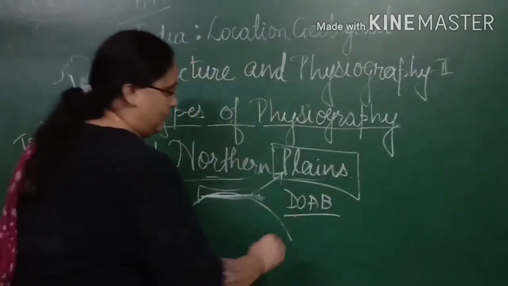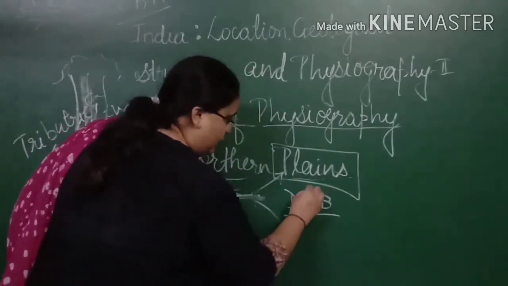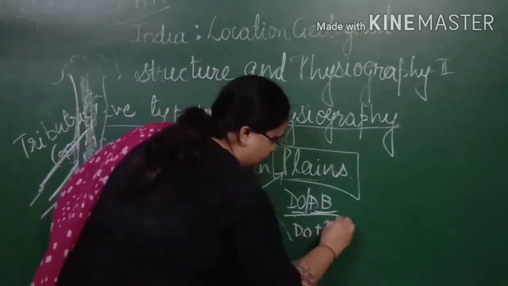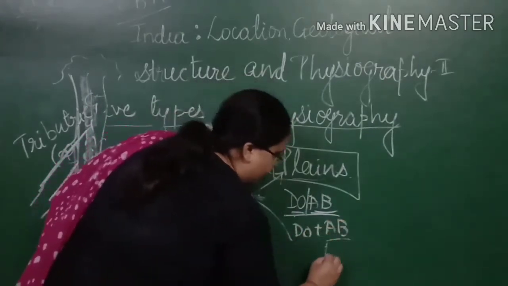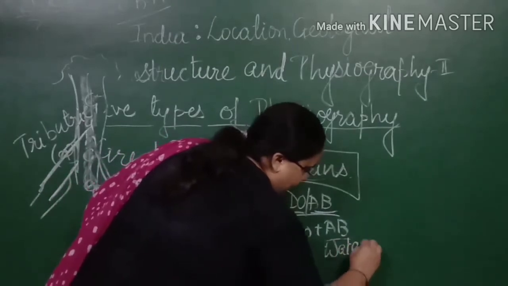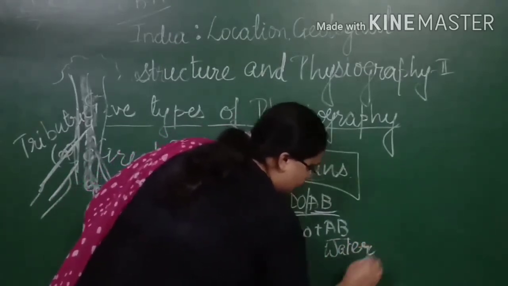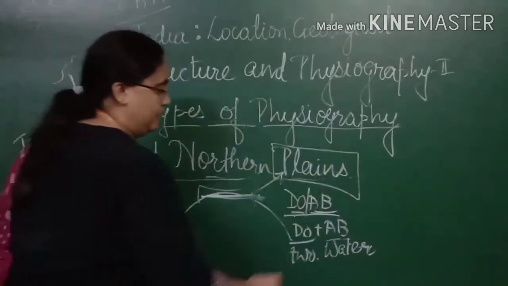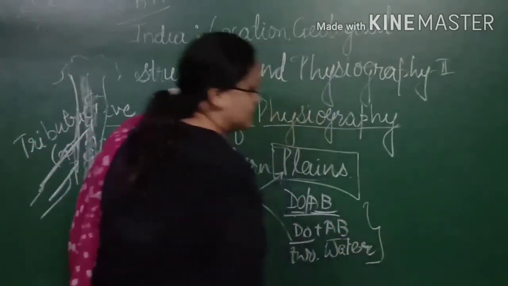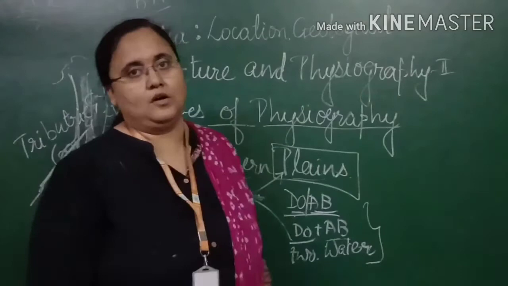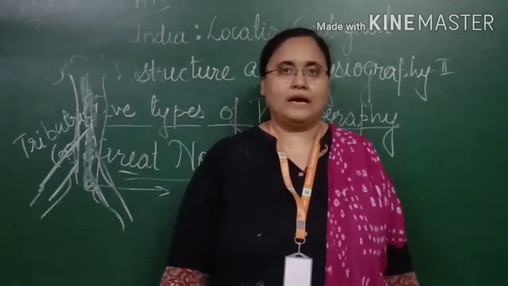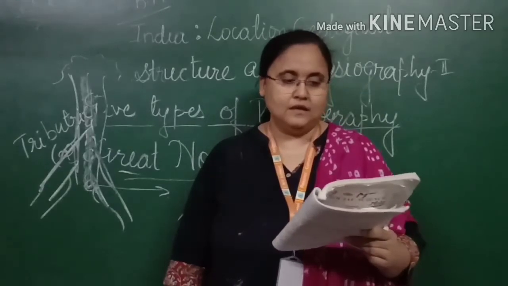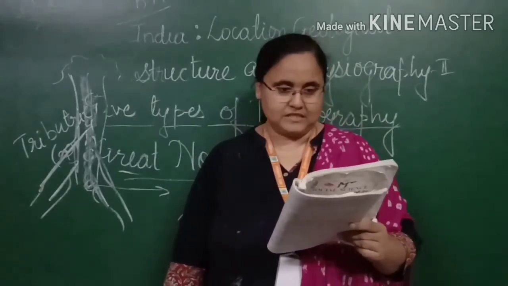This word is a combination of two words, do plus ab. Ab means water and do means two. That means we are talking about a combination of rivers, two rivers which are moving together. That we call a doab. I hope it is clear to you.